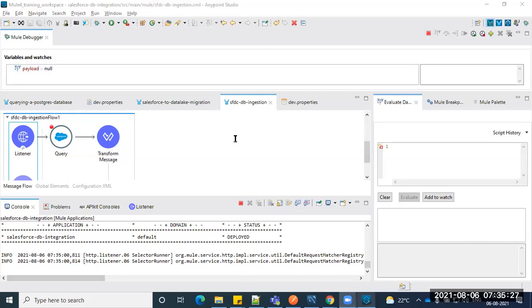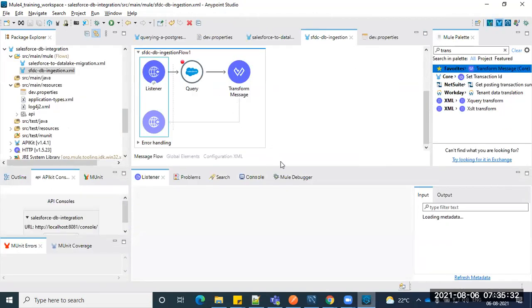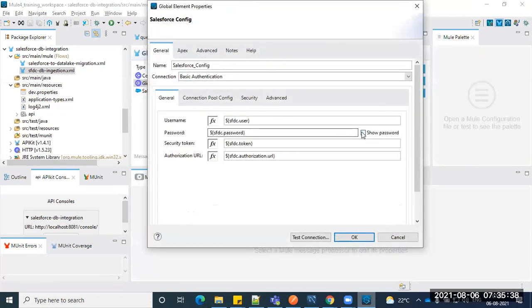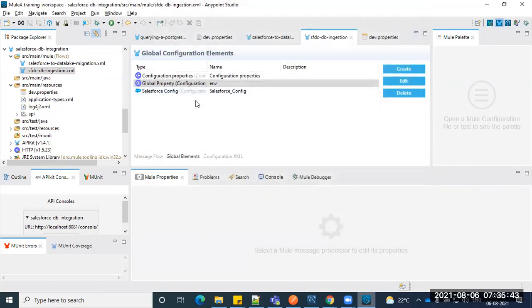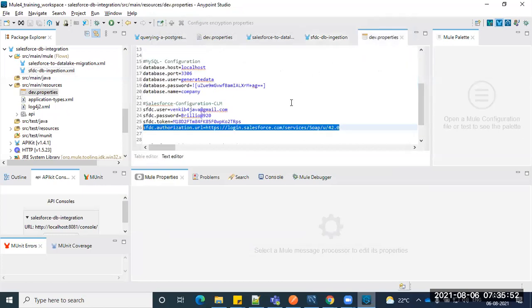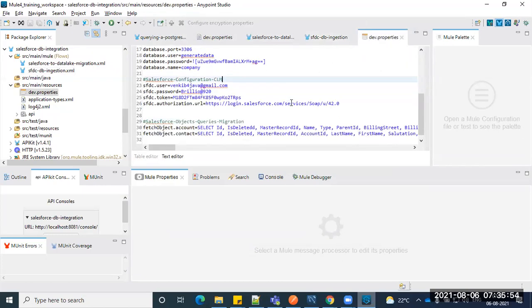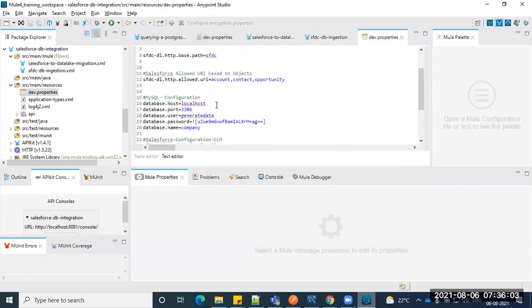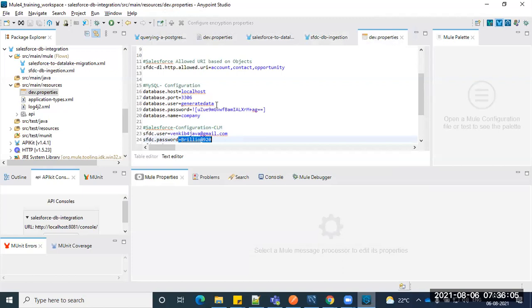So yesterday also we were talking about the security part. Here is the part of the configuration, right? Let's try to edit this. So click SFDC password, right? If I look into it, for SFDC password, I'm pointing to the global property dev. Let's open the dev.properties. Okay, don't misuse my information. Here you can see that my password is open, right? So it should not be the case actually.